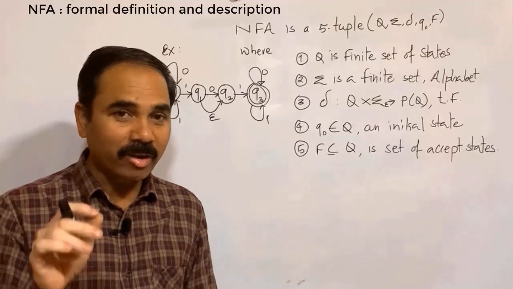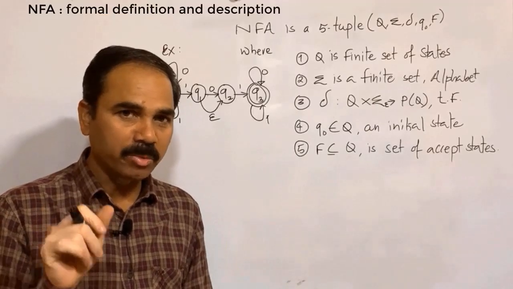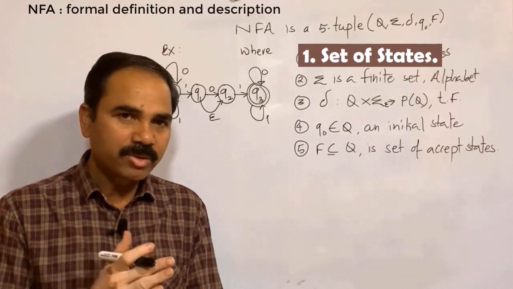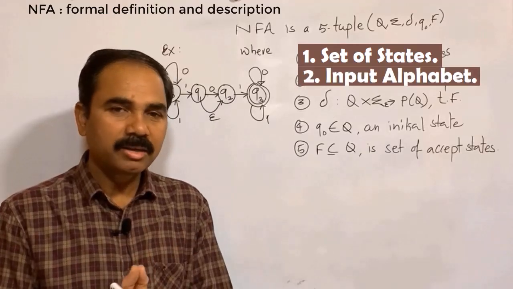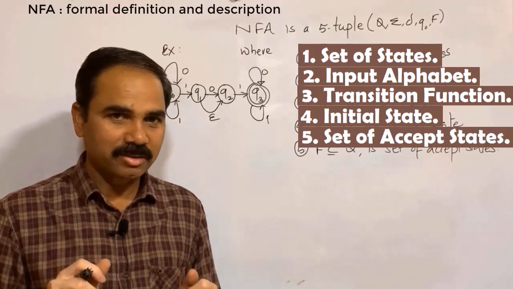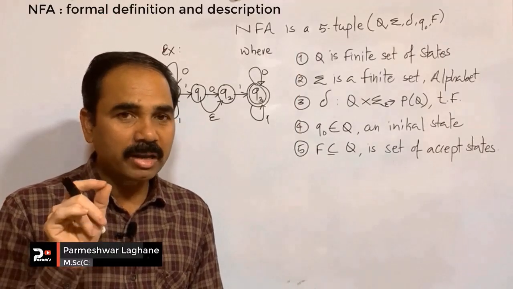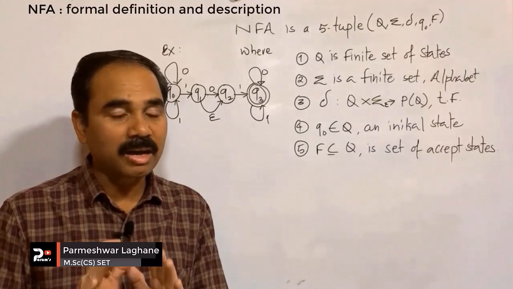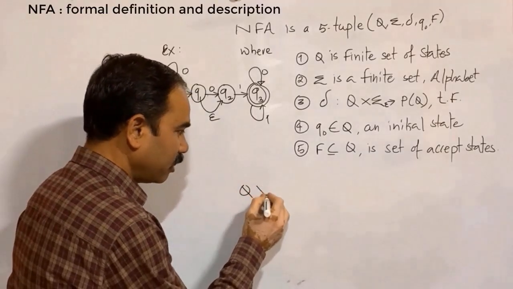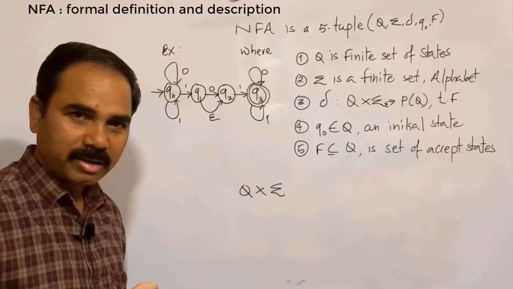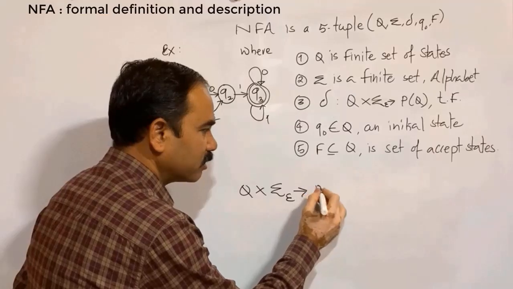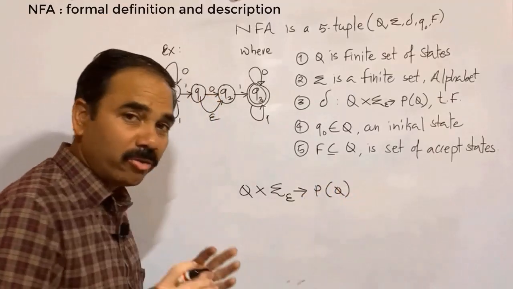The formal definition of NFA, non-deterministic finite automata, is similar to that of DFA. They both have a set of states, an input alphabet, a transition function, an initial state, and a set of accepting states. But they differ in one very essential way, and that is the transition function. The transition function of NFA takes a state and an input alphabet symbol or an empty string and produces a set of states, not only one state.